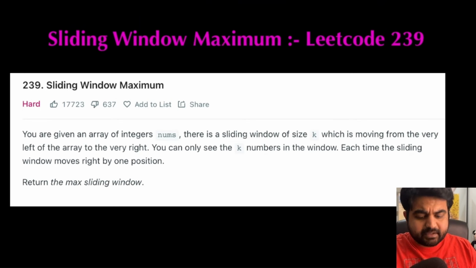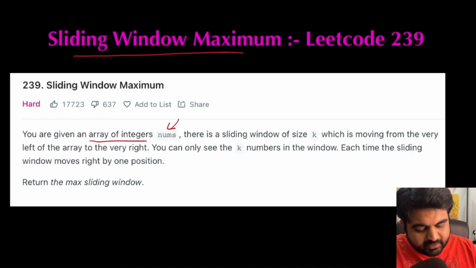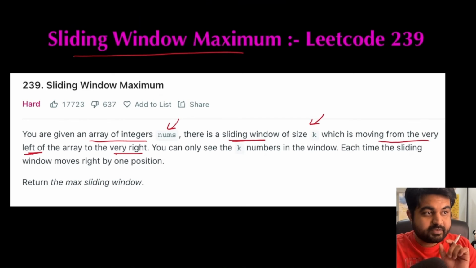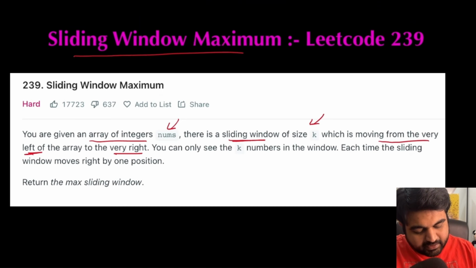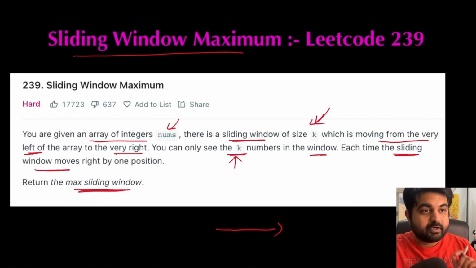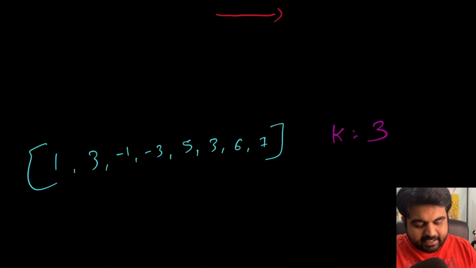Now let's try to understand the problem statement for this problem. We are basically given an array of integers called nums, and we are also told that there is a sliding window of size k, which is moving from the very left of the array to the very right of the array. So the sliding window is moving constantly. Now we are told that we can only see the k numbers of the sliding window, and each time the sliding window moves one step to the right. Now we need to return the maximum of every single sliding window that we have been able to find. So let's see an example for this given problem.